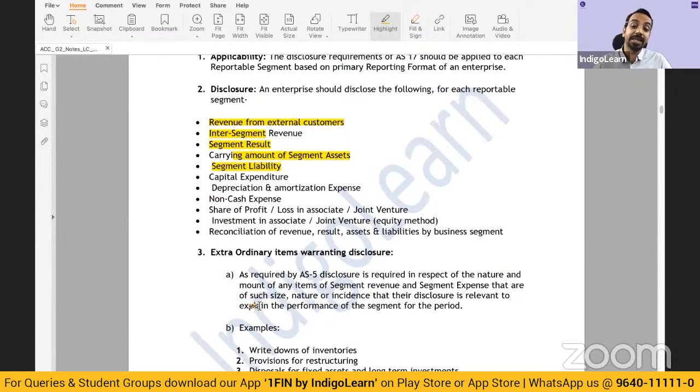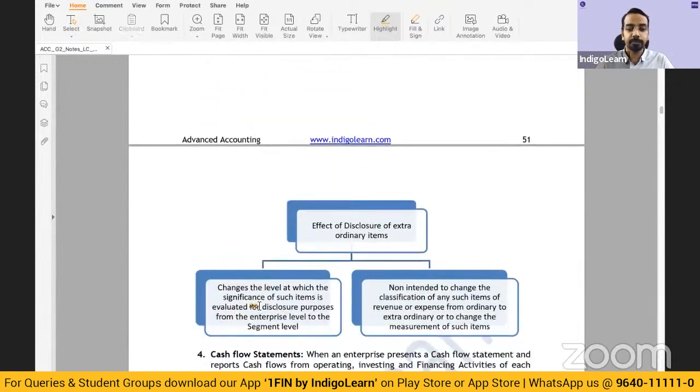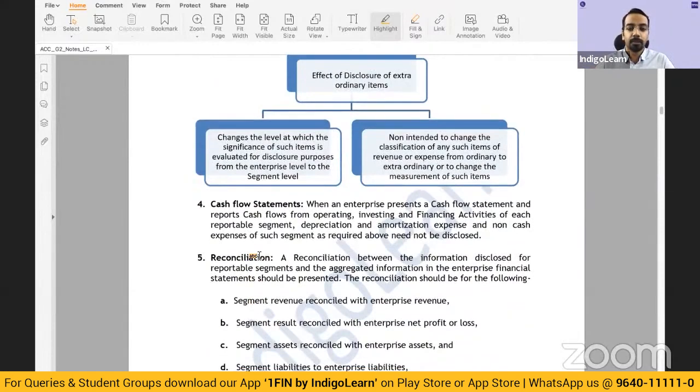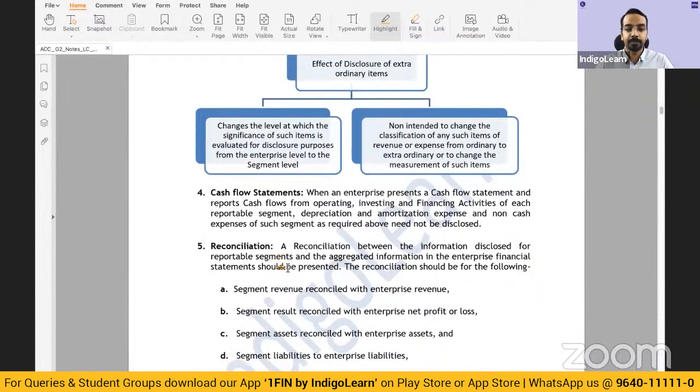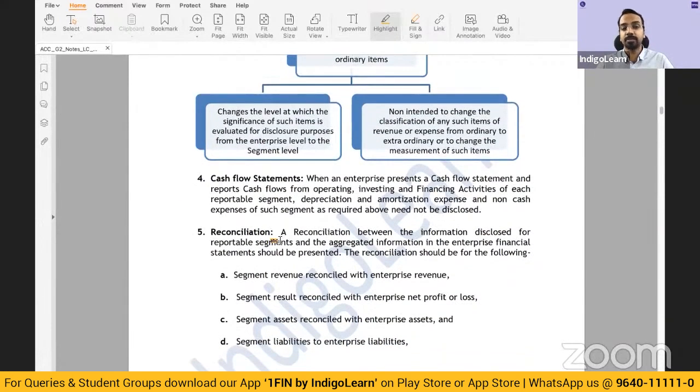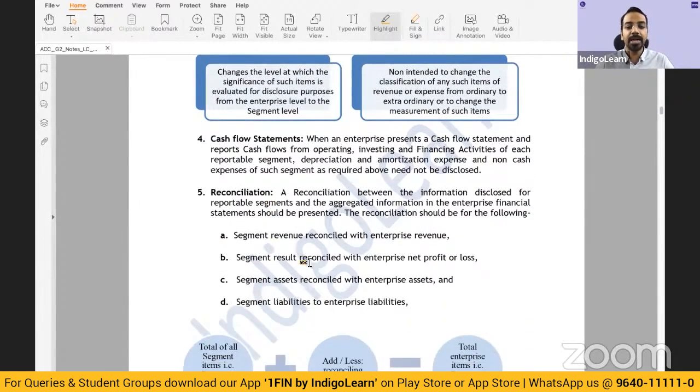Then if there are any extraordinary items which need disclosures, that have to be given. Then you can give cash flow statements, again, segment wise, and reconciliation.